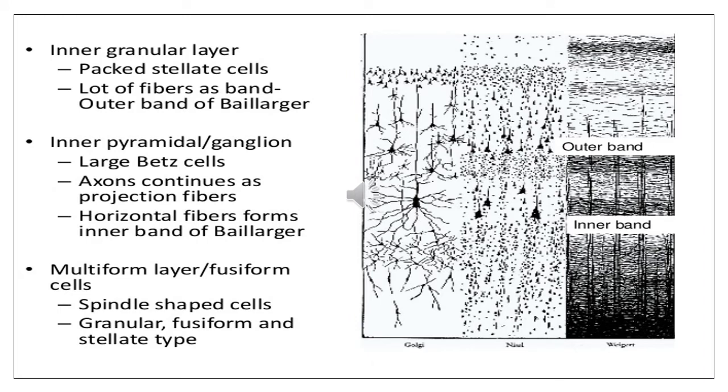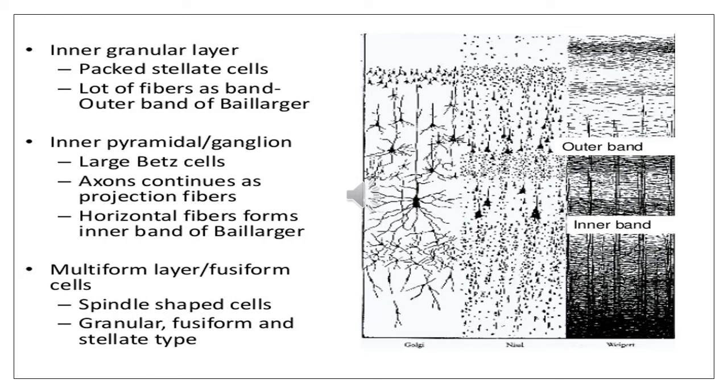Now coming over to the fourth layer, that is the inner granular layer. It is made up of closely packed stellate shaped or granular cells. It has got a lot of fibers. That's why it is called the outer band of Baillarger.